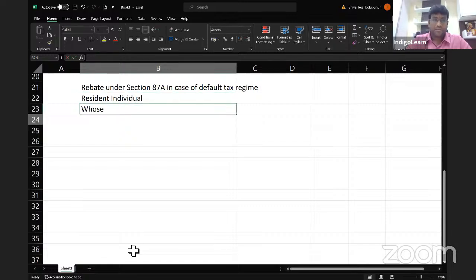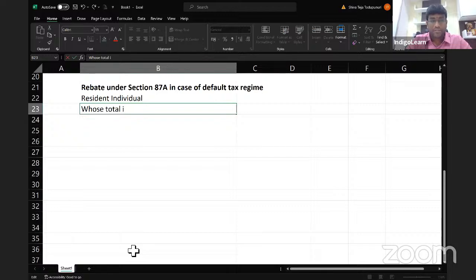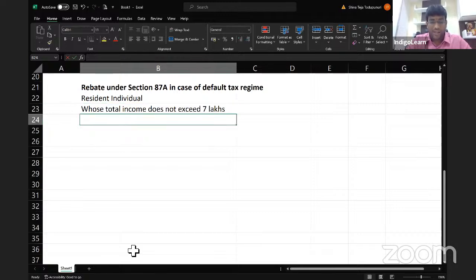This is allowed only to whom, my dear friends? Only to a resident individual whose total income does not exceed 7 lakhs. Does not exceed how much, my dear friends? 7 lakhs. And the rebate is tax payable or 25,000, whichever is lower.